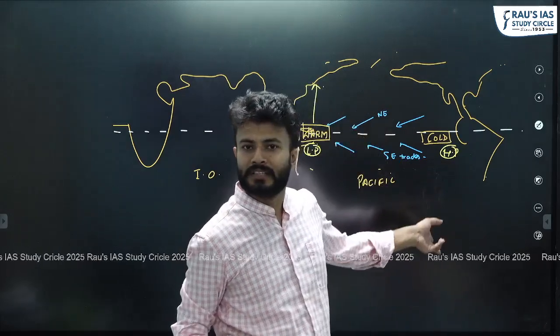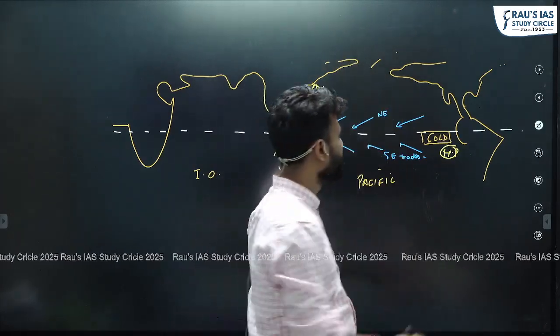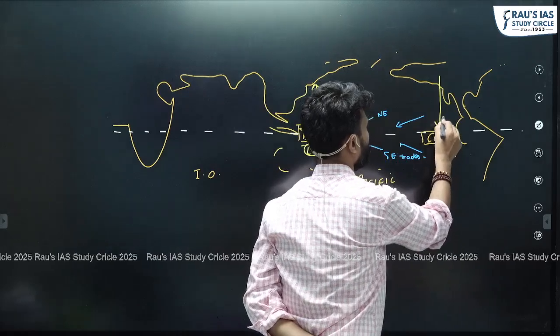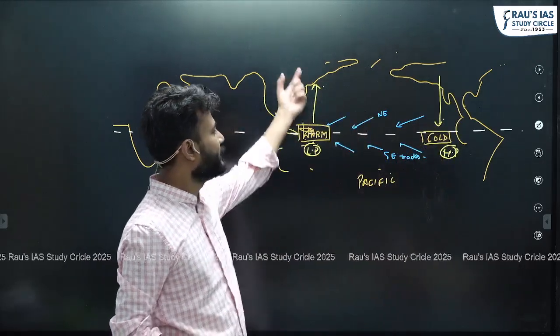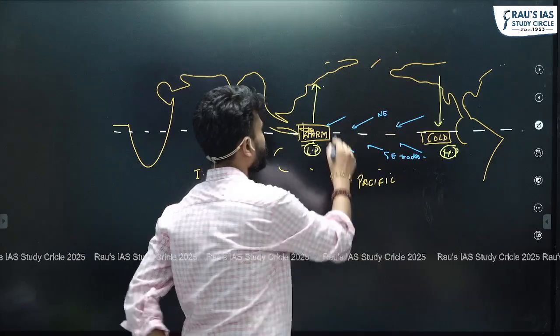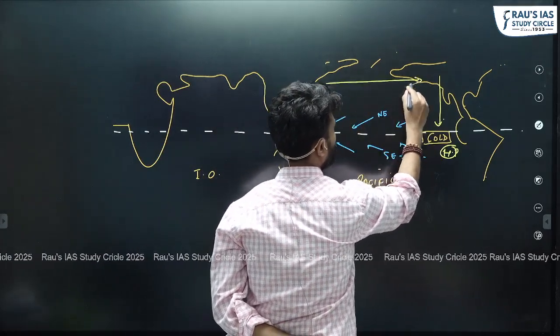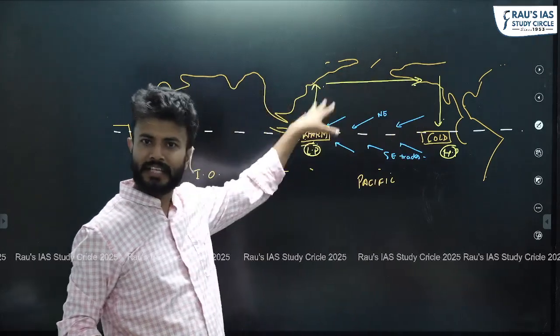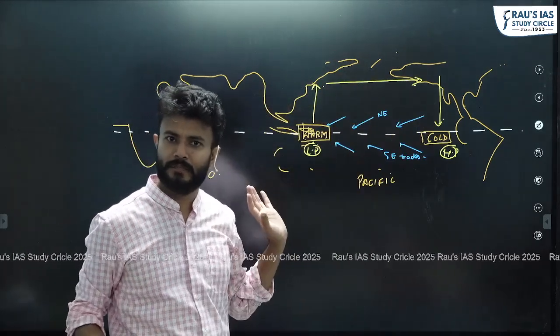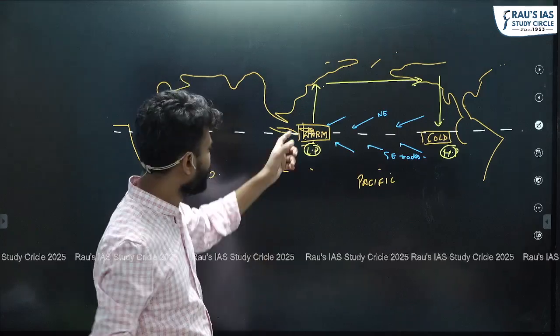If it is a high pressure condition, then the wind has to descend. The wind is descending also. So in this part the wind is rising, in this part the wind is descending, and in this part the wind is moving like this. So obviously in the upper atmosphere the wind is moving like this. So this is one cycle in the normal times which has to be there, right? So this is a normal scenario.